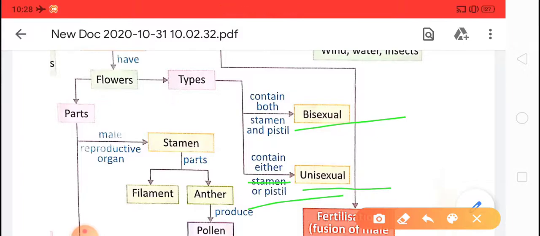So this flower is called unisexual. Now next, bisexual. Bisexual flowers are those which contain both stamen and pistil. Both stamen and pistil, that is a bisexual flower.